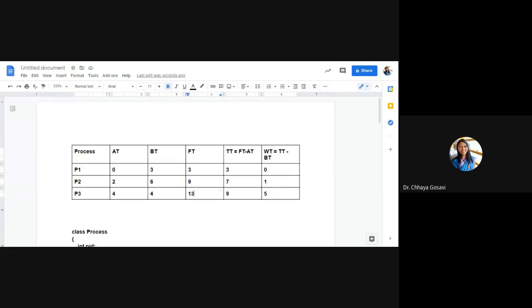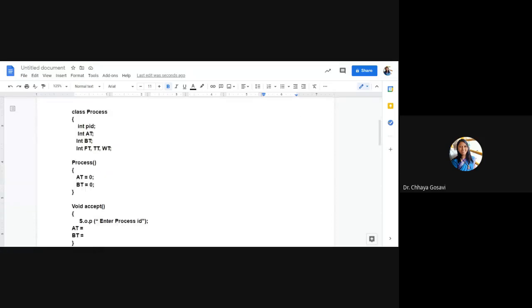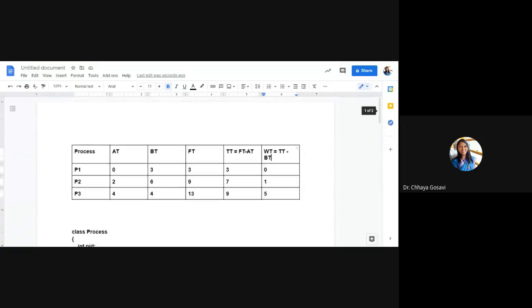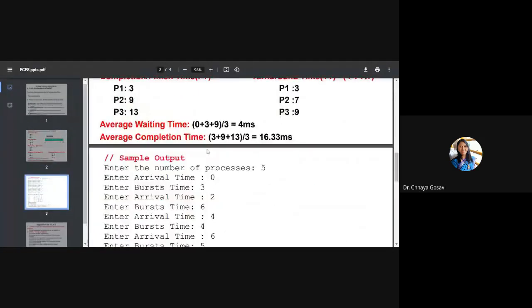Right? And once you get finish time, it is easy to calculate turnaround time. It's simple maths. Finish time minus arrival time, and wait time is turnaround time minus burst time. Whenever you calculate turnaround time, you should keep one variable by adding all the turnaround times, 3 plus 7 plus 9, and then divide by n, that is the total number of processes, to get average turnaround time and average wait time. So the algorithm goes like this.